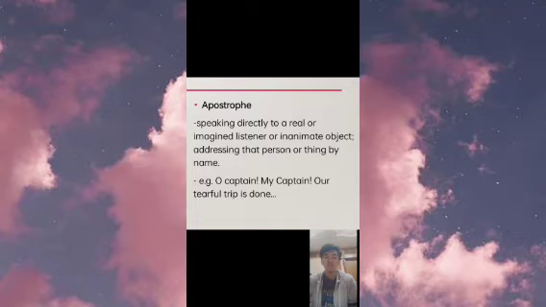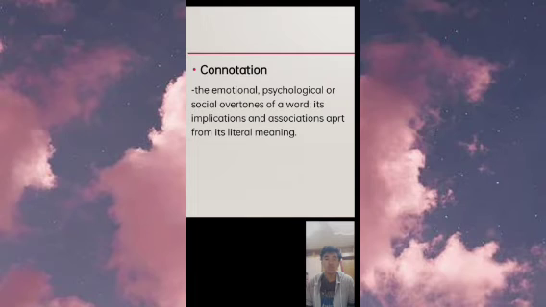And the apostrophe. Apostrophe is speaking directly to a real or imagined listener or inanimate object, addressing that person or thing by name. Example: Oh Captain, my Captain, our fearful trip is done. Next is the connotation. Connotation is the emotional, psychological, or social overtones of a word; its implications and associations are part of its meaning.